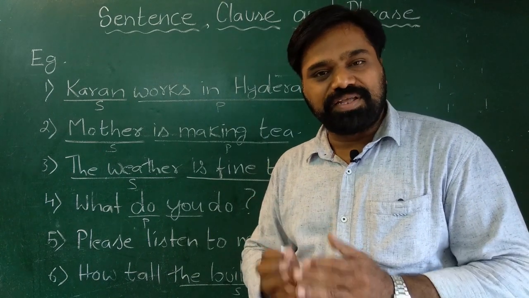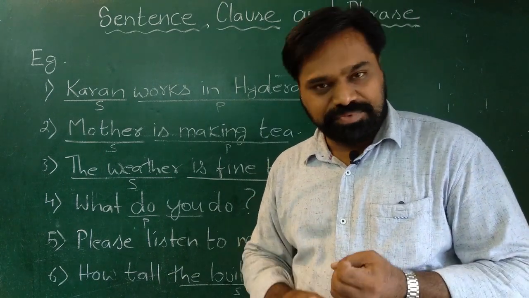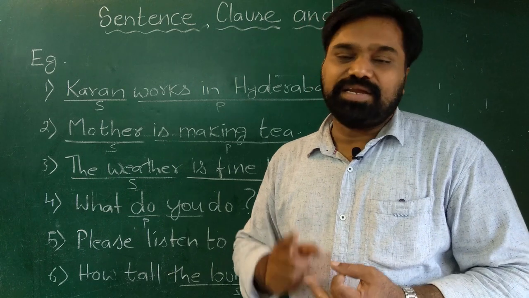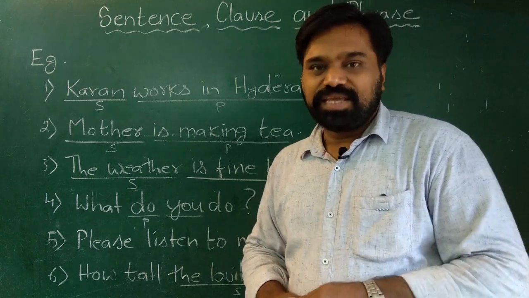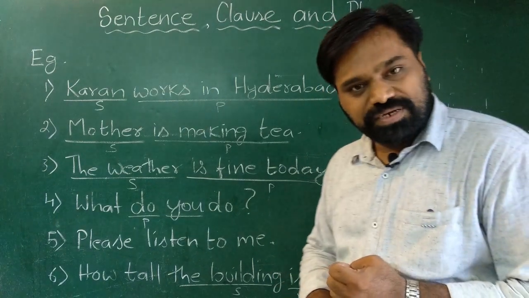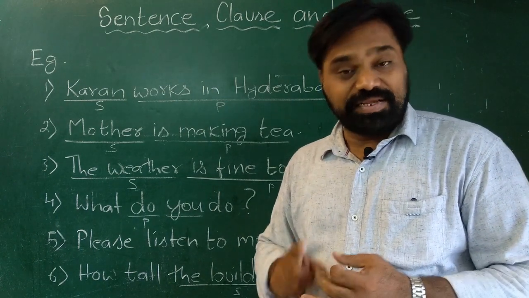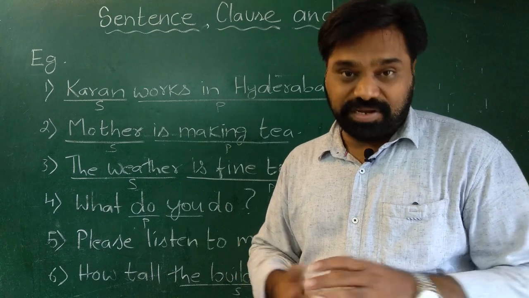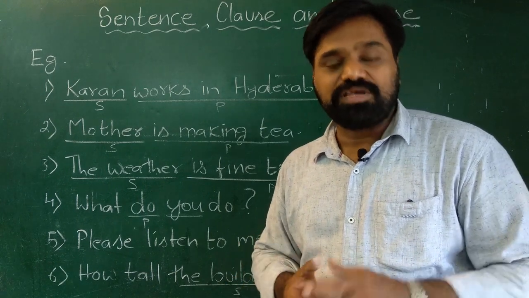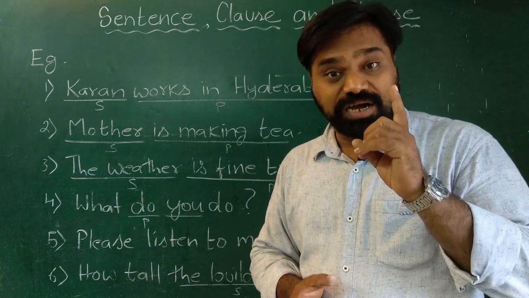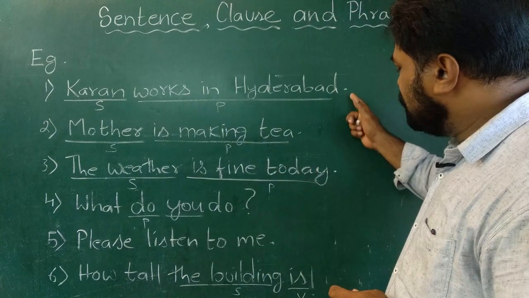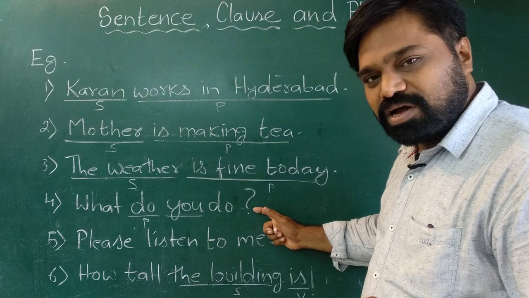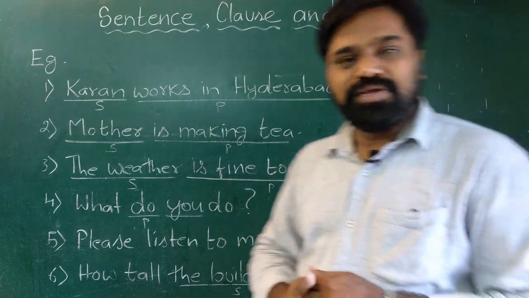To form a sentence, we should have a subject, a predicate, and it should give complete meaning. A sentence can be an interrogative sentence, an imperative sentence, an exclamatory sentence, or a declarative sentence. Whatever it is, all sentences start with a capital letter, whereas they end with either a full stop or a question mark or an exclamatory mark.